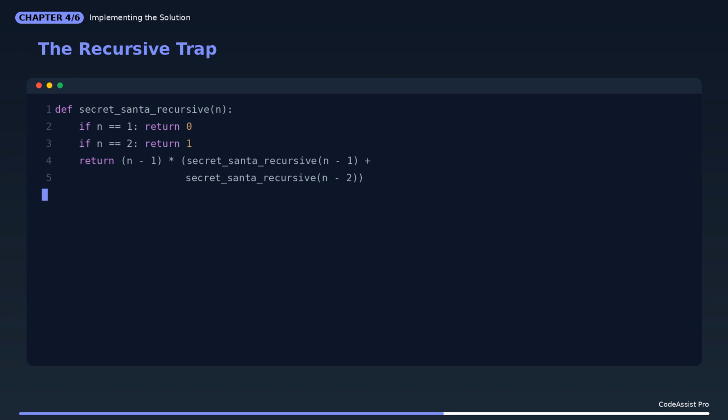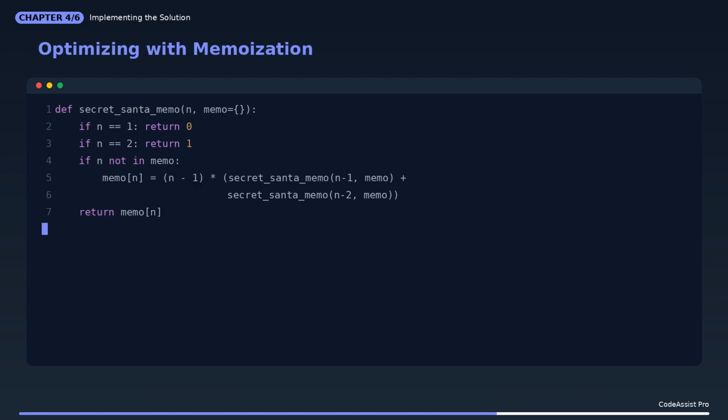Pause, by adding a simple memoization dictionary, we transform the algorithm. Now, each value of n is calculated exactly once. We've turned a super exponential nightmare into a linear time dream. But can we make it even more memory efficient? Stick around for the final tweak.